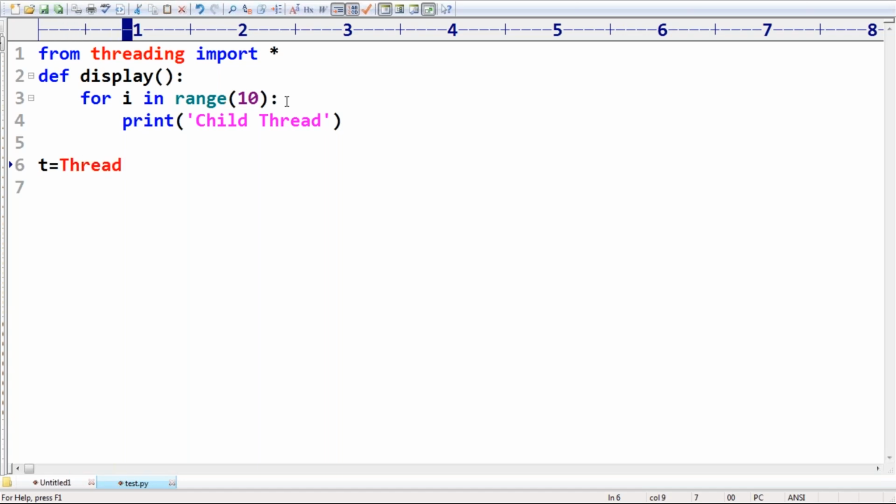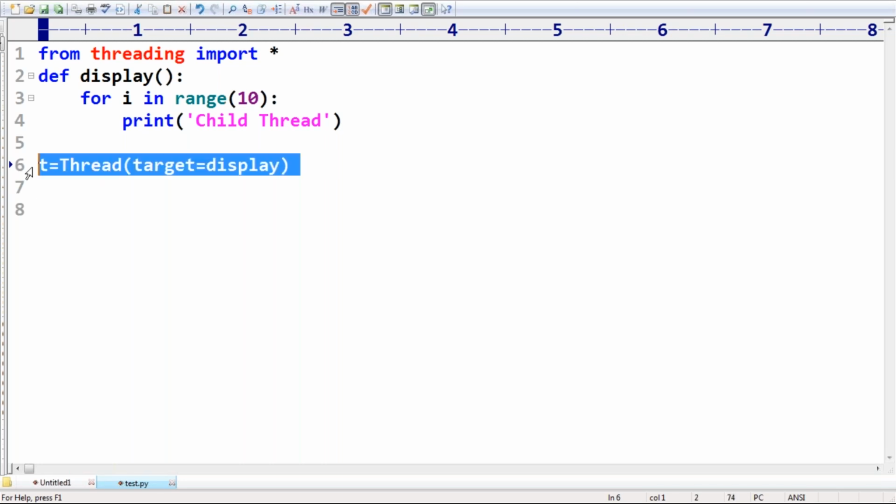What is the way, sir? Thread of target is equal to display. t dot. I have one small doubt. This line is executed by which thread? Okay, respond. All the new members, please respond. This line is executed by which thread? Main thread. So the main thread creates the child thread object.